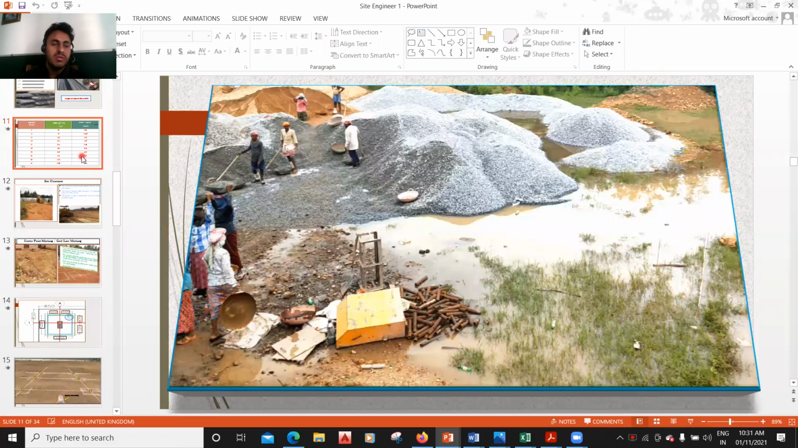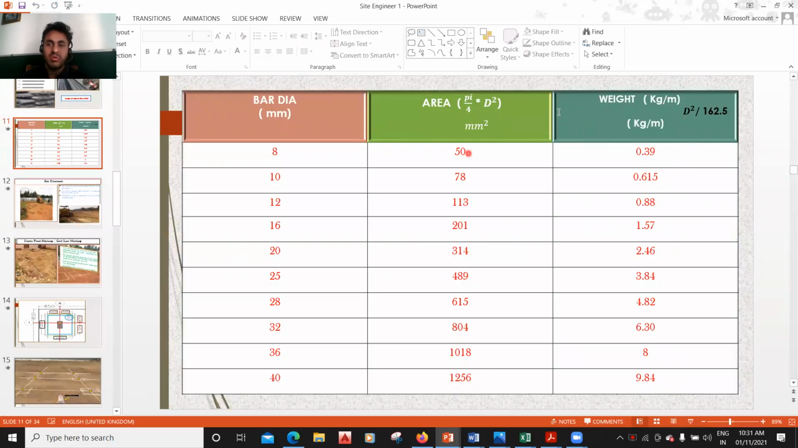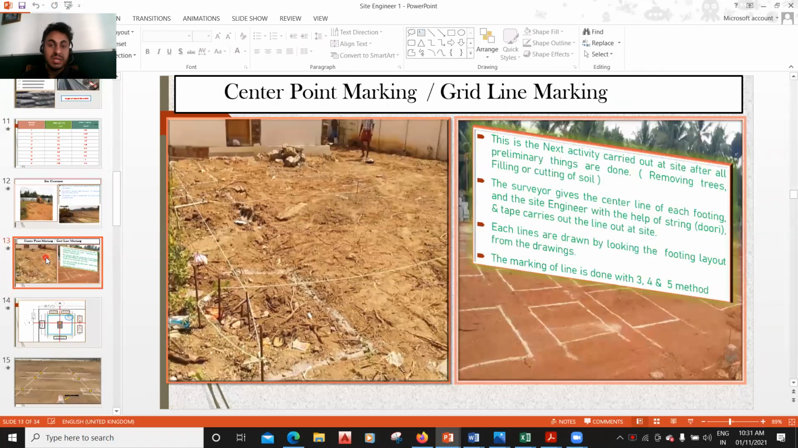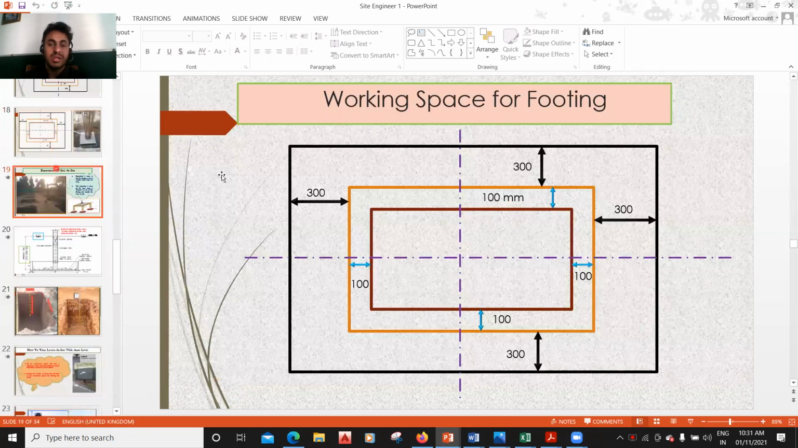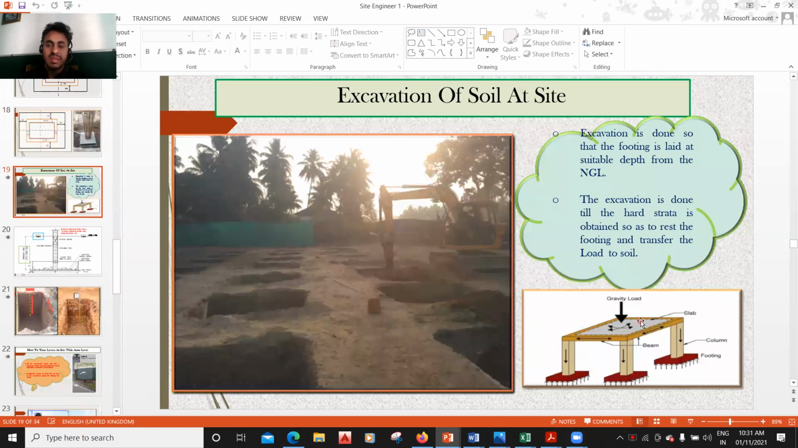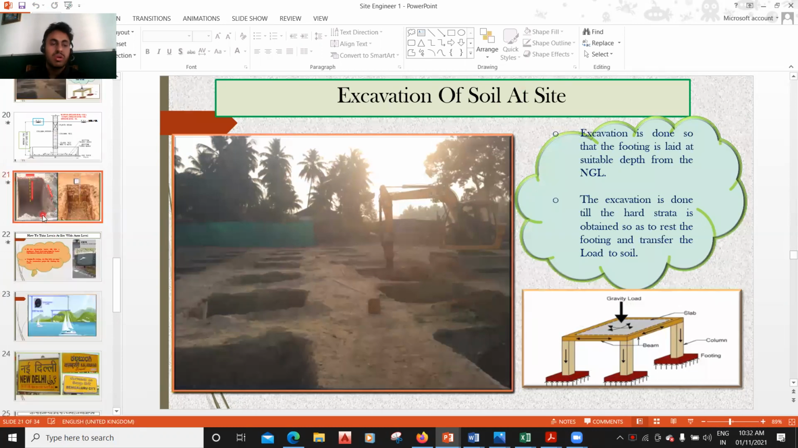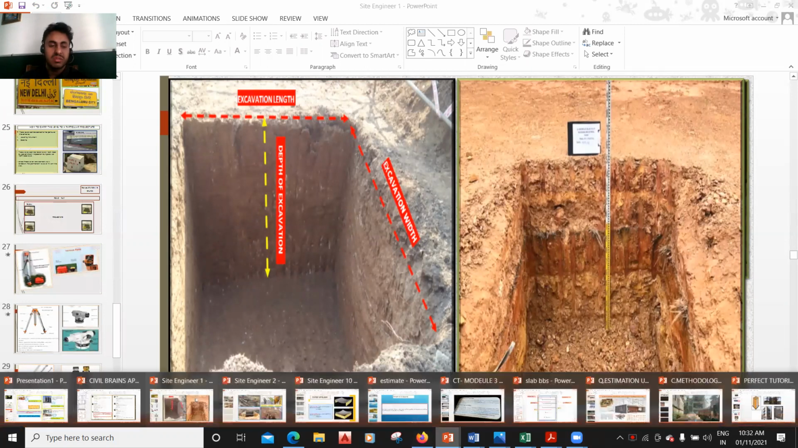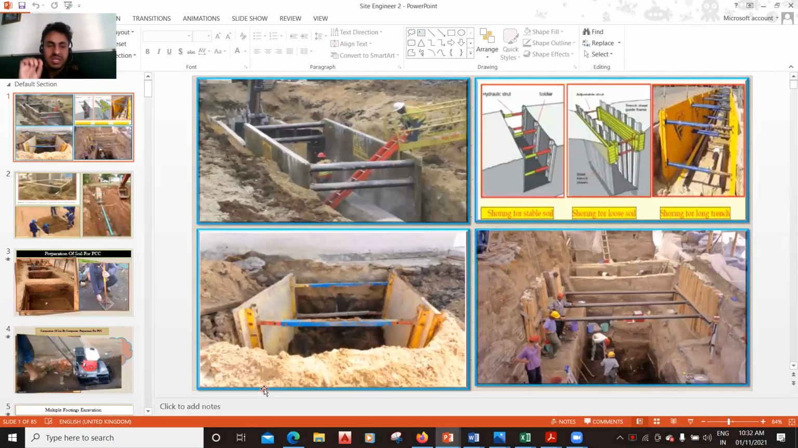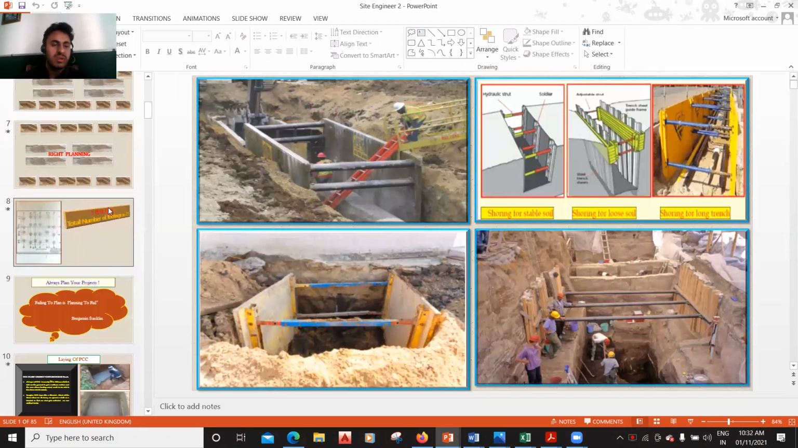In this way, we cover different diameters of bar, the area of a bar, how to find the weight of a bar, and how to do the center line marking on the ground. Then what is working space, and how the load transfer happens: the load comes from the slab to the beam, from the beam to the column to the footing, and so on. Also how to take the level with the help of auto level. All these things are covered in this site engineering course. I've prepared more than 12 to 13 PPTs. You'll get all the notes, but I won't be sharing the PPTs with anyone. You can take notes whenever I teach.